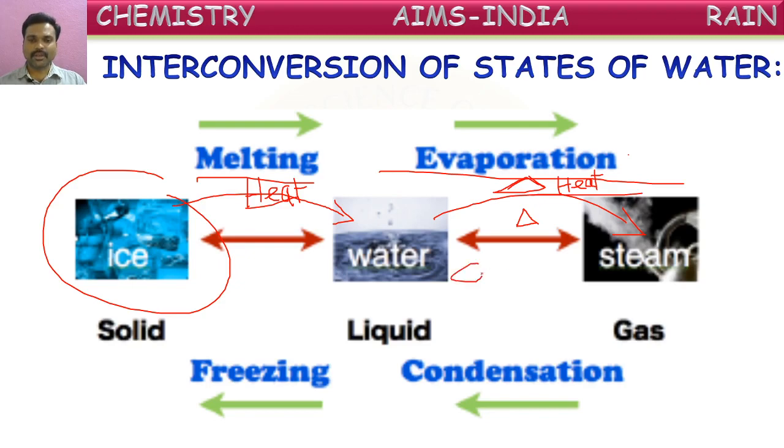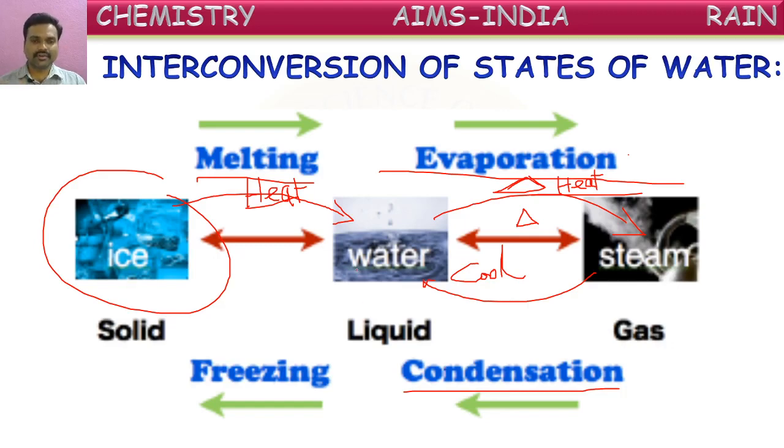If you cool this, what happens? If you cool steam, it converts into water. The conversion of vapor into water is called condensation. Conversion of gas into liquid on cooling is called condensation.